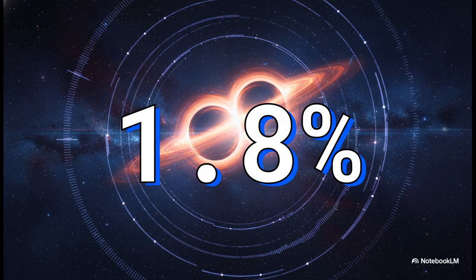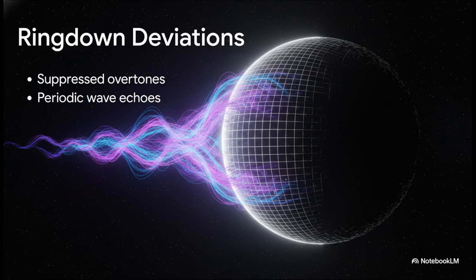Because of the discrete topological boundary limit we were just talking about, unified dynamics dictates that this ring-down simply will not perfectly match the smooth decay predicted by classical general relativity. There absolutely must be a roughly 1.8% deviation. Mechanically, this makes perfect sense within the model.